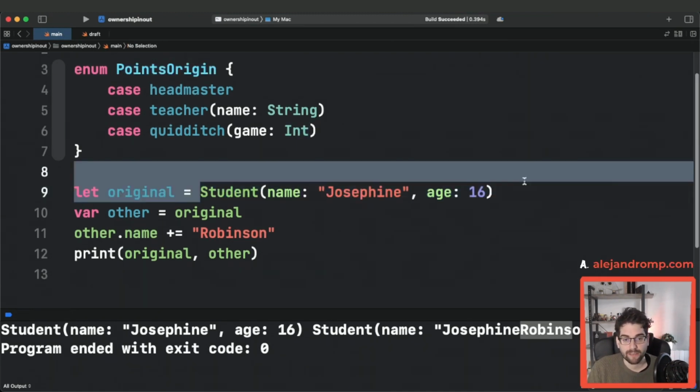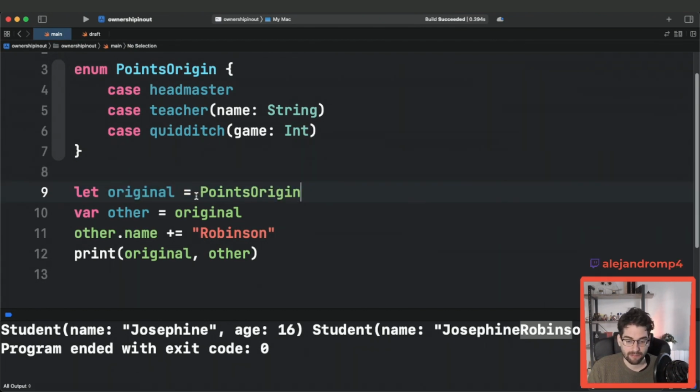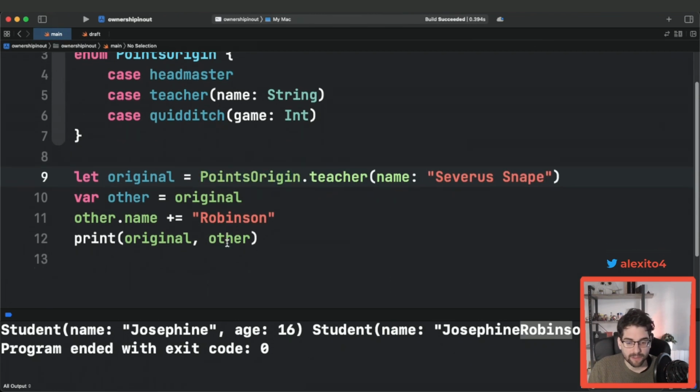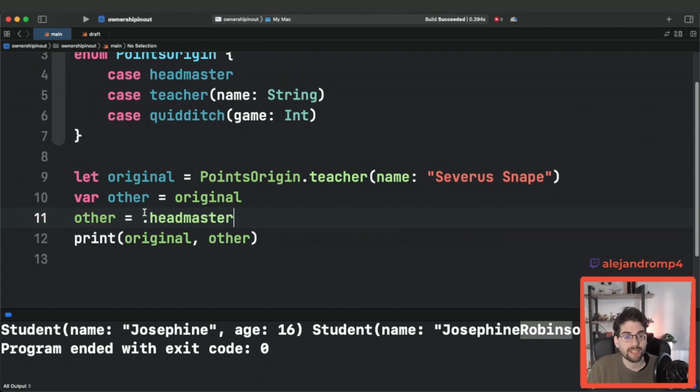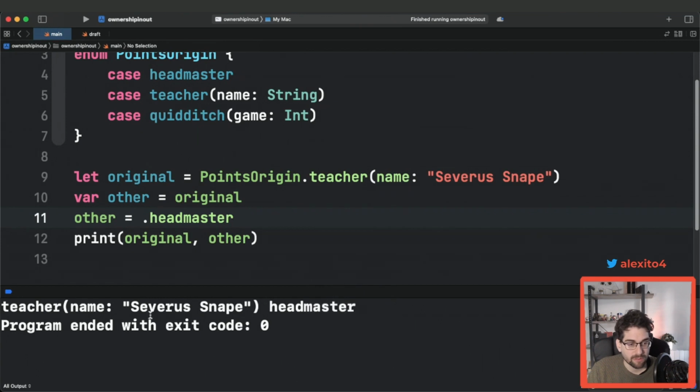You can say that the original value was given by a teacher. And then you made a copy and decided, oh, you know what? Well, it actually was done by the headmaster. And you can change the enum to point to a new value. And there you have it. You have two, the original was not modified, and the second is the headmaster.